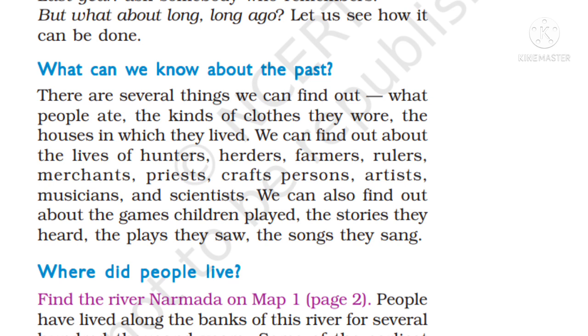According to the writer, here is what we know about the past: what people ate, what kinds of clothes they wore, the houses in which they lived. We can find out about the lives of hunters, herders, farmers, rulers, merchants, priests, craftspersons, artists, musicians, and scientists. We can also find out about the games children played, the stories they liked to play, and the songs they sang.